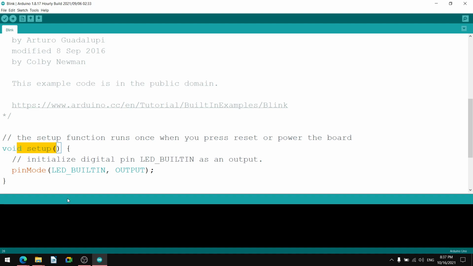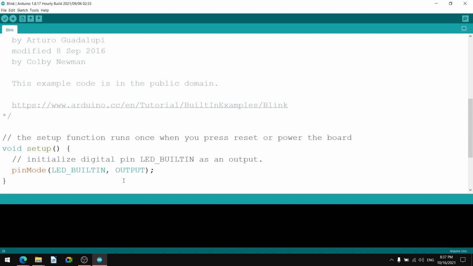So this is the setup in which pin mode is there, which is the instruction to set the mode of a particular pin. This is the initialization of the digital pin LED_BUILTIN. The name LED_BUILTIN is given for the LED which is built into the PCB board. And the digital pin LED_BUILTIN is initialized as an output.